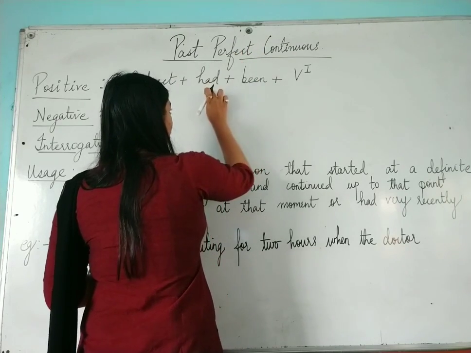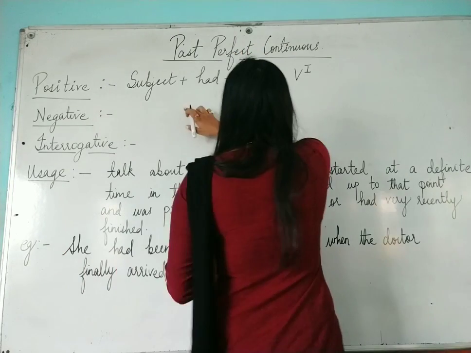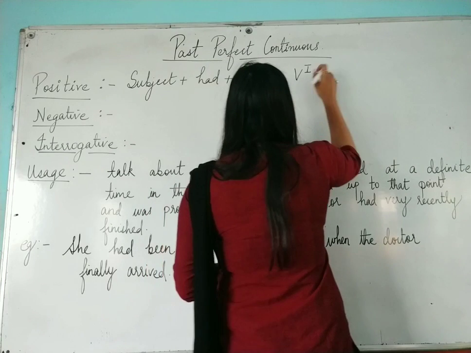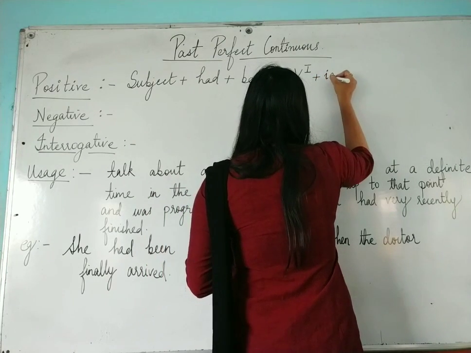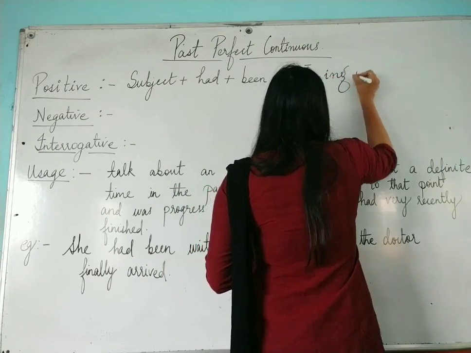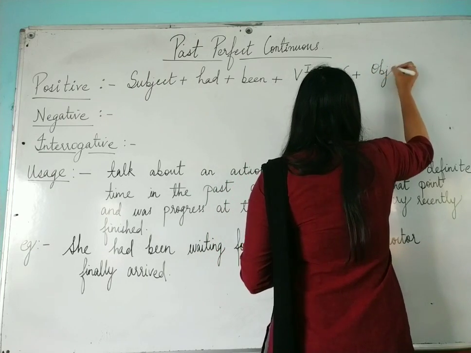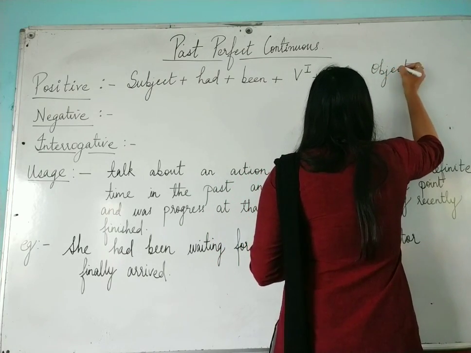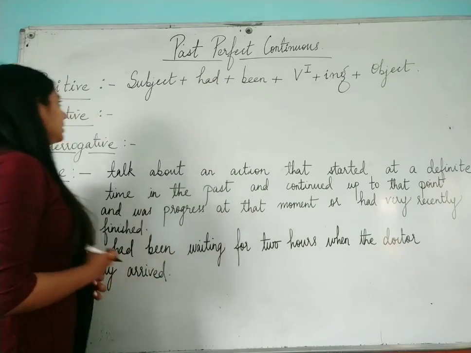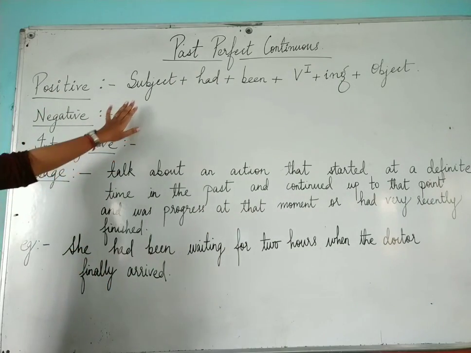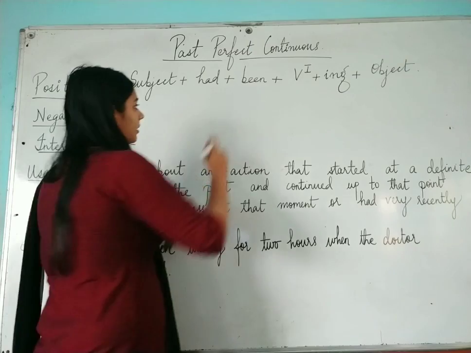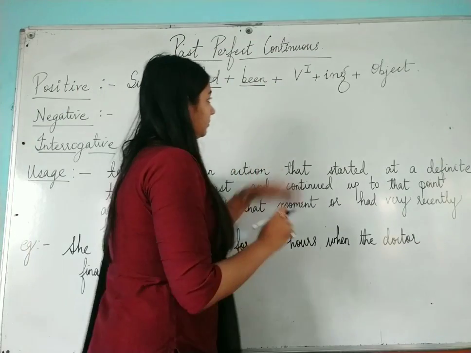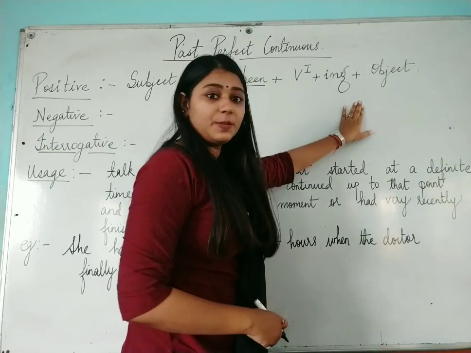For perfect you are already using had over here. So subject plus had plus been plus verb first form plus ing plus object. So for your past perfect continuous tense we use subject plus had plus been plus verb first form plus ing plus object.